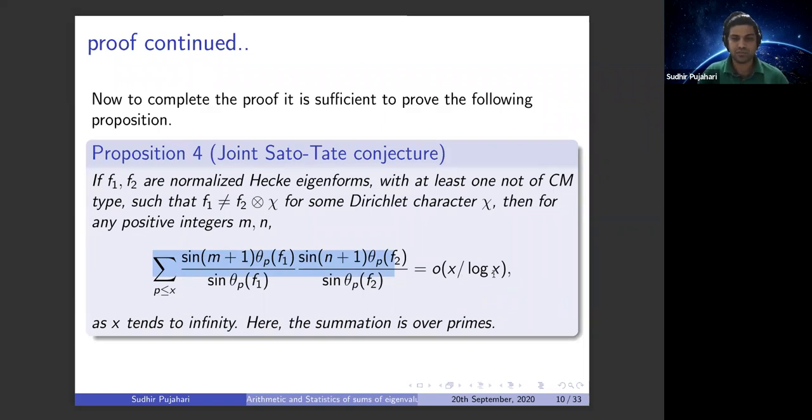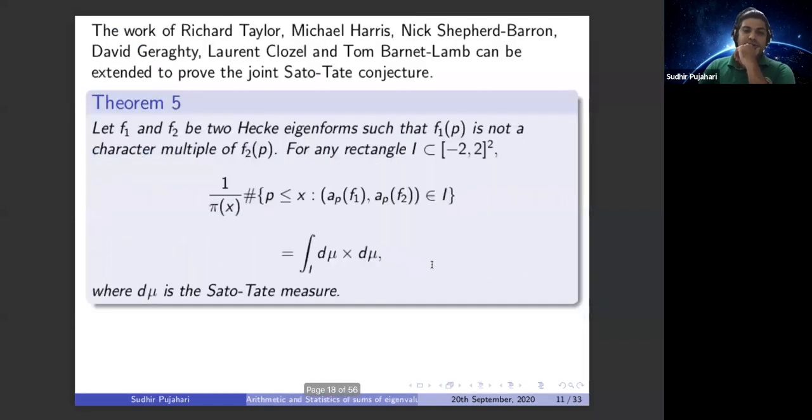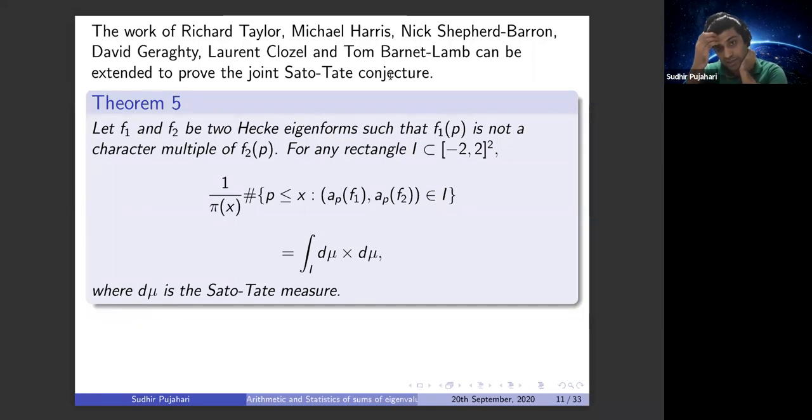And those who know, this is exactly the joint Sato-Tate conjecture stated in a different form. There are several ways to see that this is the joint Sato-Tate conjecture. And this can be proved by extending the work of Taylor, Harris, Shepherd-Barron, Gee, Clozel, and Barnet-Lamb, by using their idea. The joint Sato-Tate conjecture can be proved. In fact, we have to use their idea in full force.